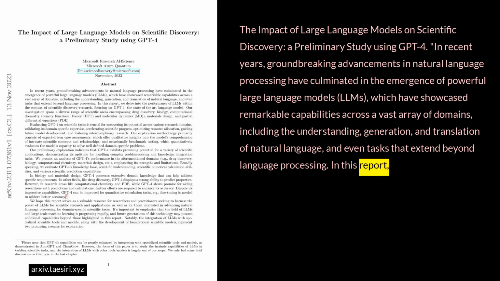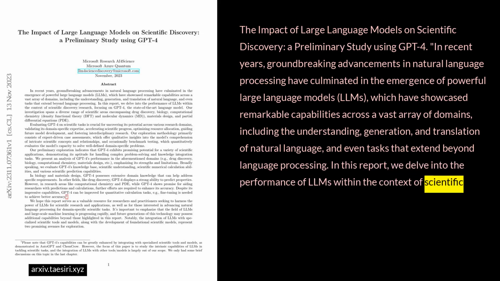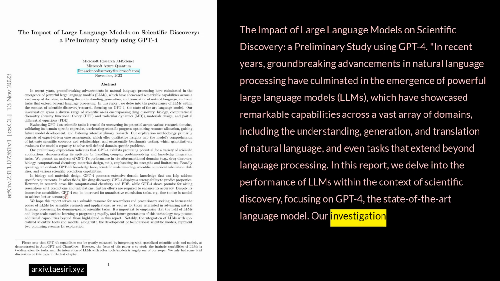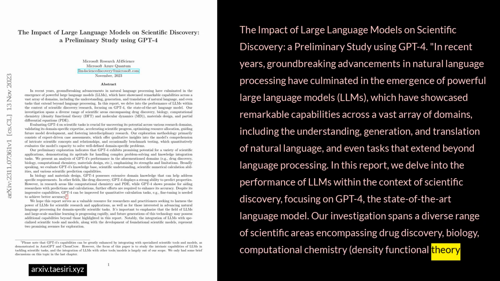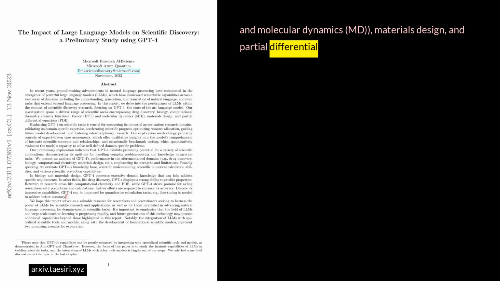In this report, we delve into the performance of LLMs within the context of scientific discovery, focusing on GPT-4, the state-of-the-art language model. Our investigation spans a diverse range of scientific areas encompassing drug discovery, biology, computational chemistry, density functional theory, DFT, and molecular dynamics, MD, materials design, and partial differential equations, PDE.